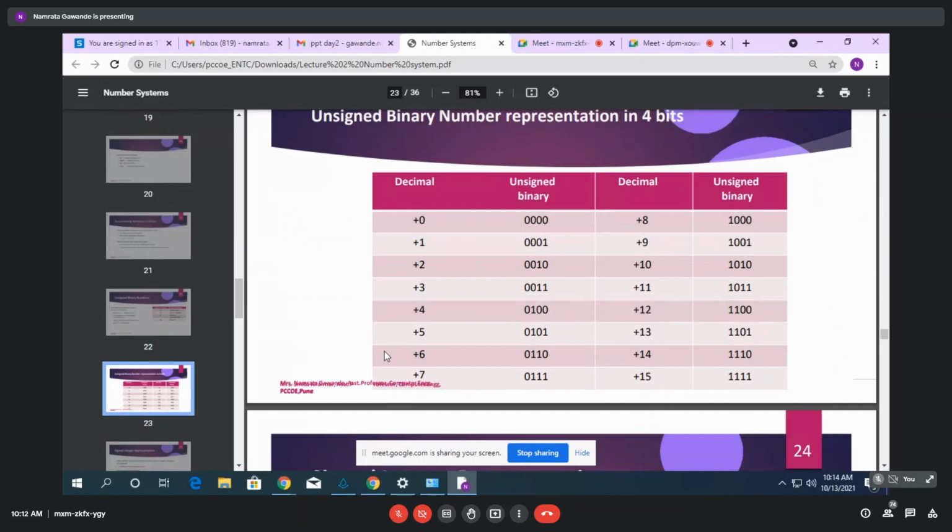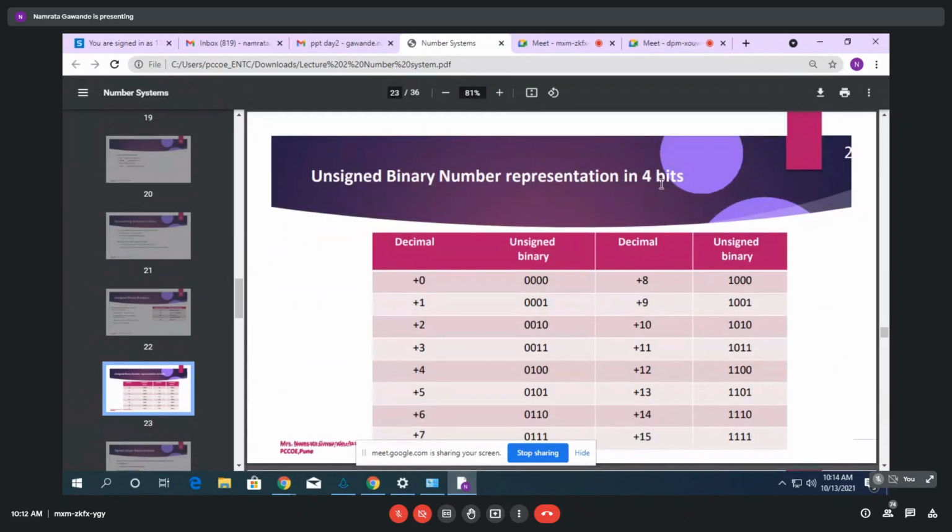Okay. See, this you already know, the unsigned binary number representation in 4 bits. Just now we have seen the hexadecimal number system, and in that we have seen this table. It is the same table, but these are unsigned numbers. Why? Because the default sign here is positive. We are not generally considering the sign whenever we consider any particular decimal number, right? So these are all unsigned numbers. From 0 to 15 is written here, and this is the binary form of that. Okay, here it is written in terms of 4 bits, because it is the unsigned binary number representation in terms of 4 bits.